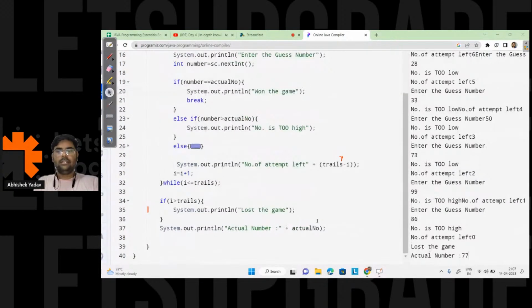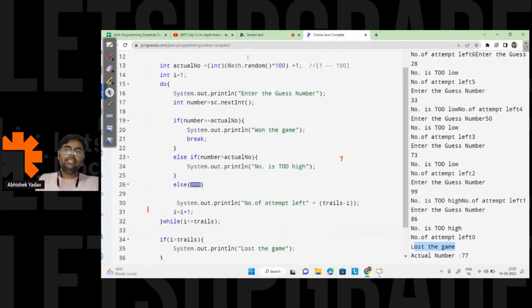So this one, at last, right? If the value of I is greater than trial, that is the number of attempts exhausted, you are printing "lost the game", that is, I have printed lost the game, and after that, at the end, I am printing the actual number. Praveen, is it clear now? Yes or no? Okay, so guys, this is about loops and the jump statement.